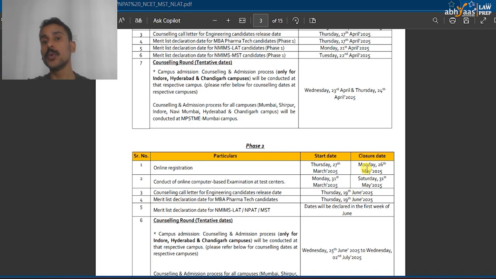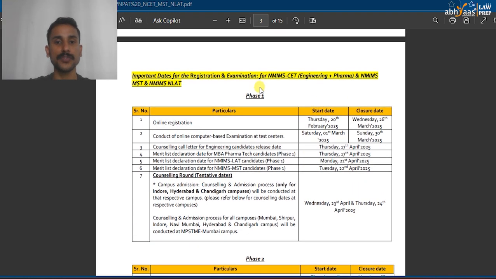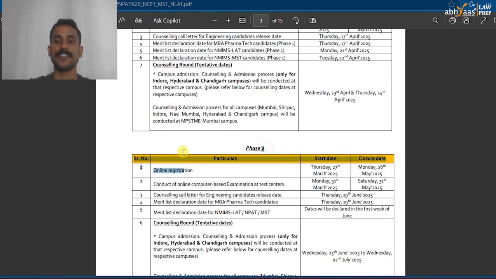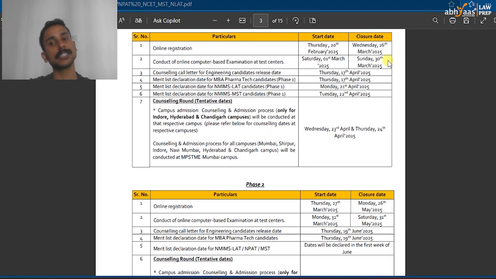That means you can give 2 attempts in the first phase and 2 attempts in the next phase also. In any case, your best score will be taken into consideration in order to draw the merit list. These are the dates for the first phase and these are the dates for the second phase. The second phase ends on 26th May and the first phase ends on 26th March.